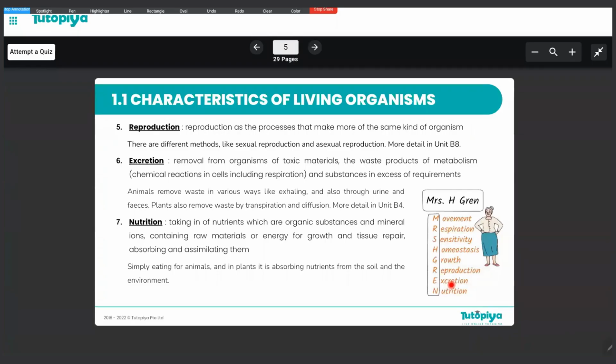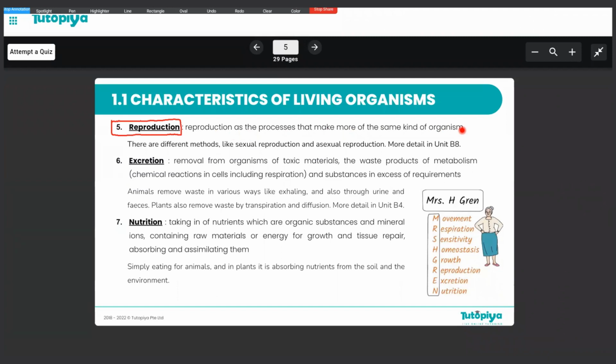Then moving on to our next characteristic, which is reproduction. Now, reproduction is also another important characteristic of life. All living things reproduce. They must reproduce, right, to ensure the continuity of their species. So all living organisms, from plants to animals to bacteria, must reproduce. So how do we define reproduction? Reproduction is the process that makes more of the same kind of organism. So reproduction is a very important characteristic of life.